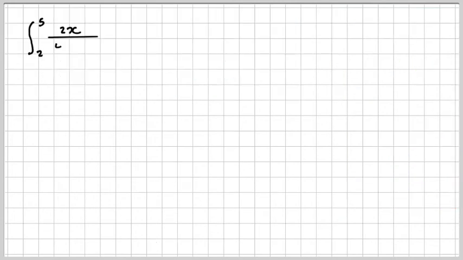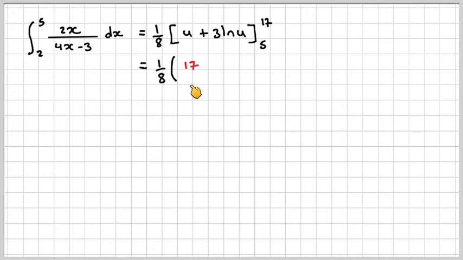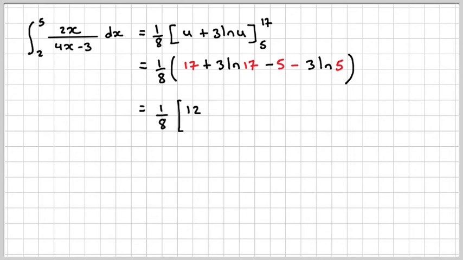So carrying that on, if we put the limits in, we get 1/8 of 17 plus 3 ln of 17, and then minus 5, minus 3 ln of 5. Don't forget to change this sign here. So we get 1/8 of 17 minus 5, and then because we've got 3 in front, we can write this as plus 3 ln of 17 over 5.